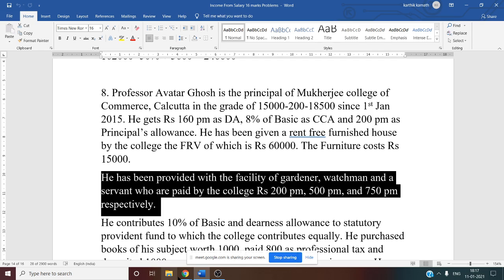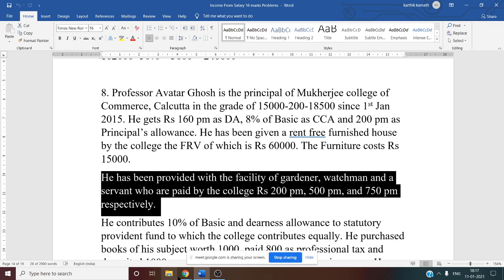So to the SSE salary, we have to add back all these things. Who are paid by the college: gardener 200 per month, so for 1 year 200 into 12. Watchman 500 per month, 500 into 12. Then servant 750 per month, 750 into 12.